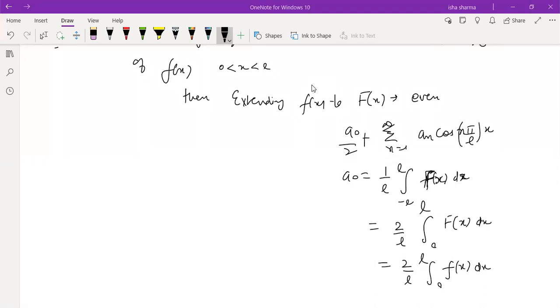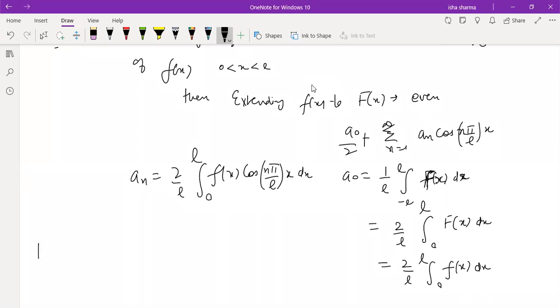So you already know A0 and An. So that means basically in this half range question, nothing changes. It is just, you will be given the question, find the half range cosine series. So you just use the same formulas for A0, and for An, we know it is 2 by L, 0 to L, f of x cosine n pi by L x dx. So it's the same thing basically.